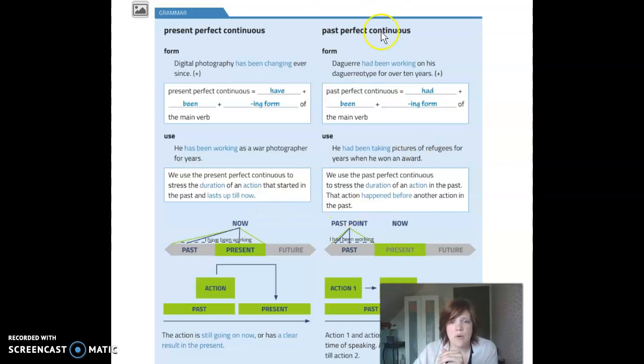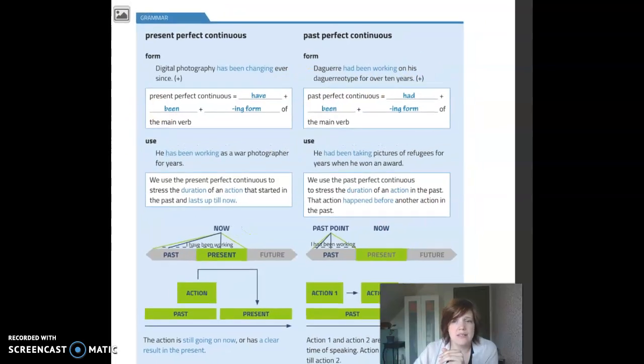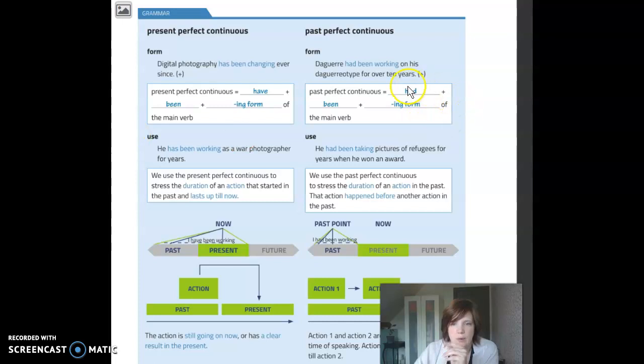Let's then look at the right-hand side, the past perfect simple and the past perfect continuous, which we have here now. Daguerre had been working, Daguerre is the man's name, had been working on his daguerreotype, it is called, for over 10 years. How do we form this tense? Had been plus ing form.